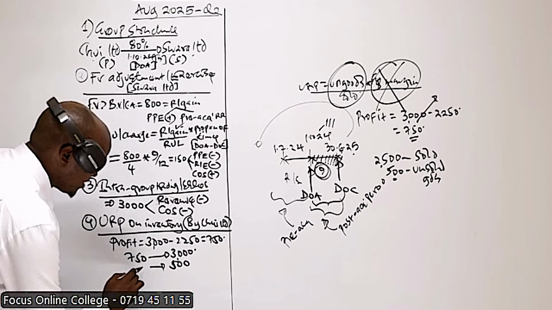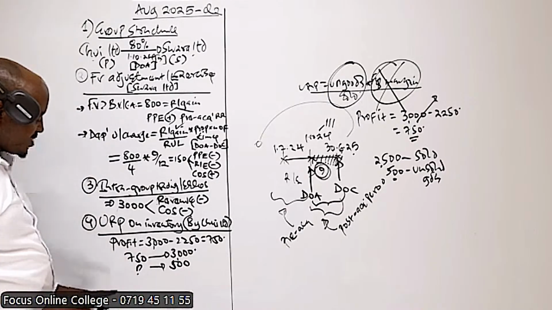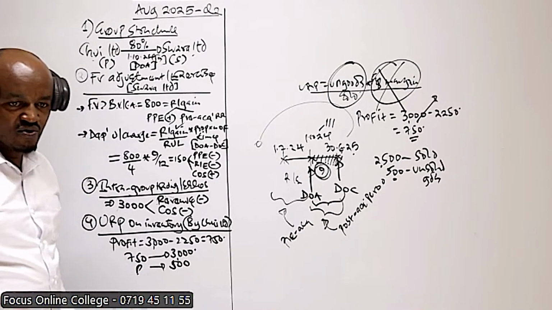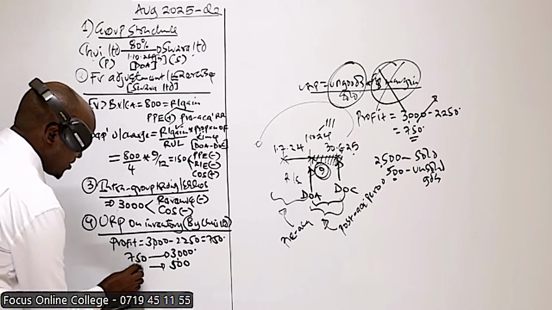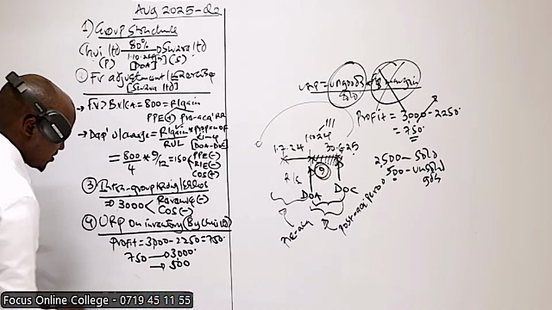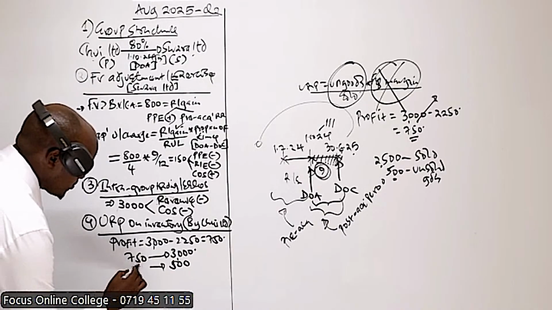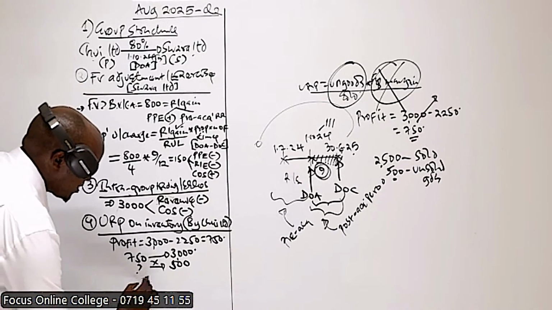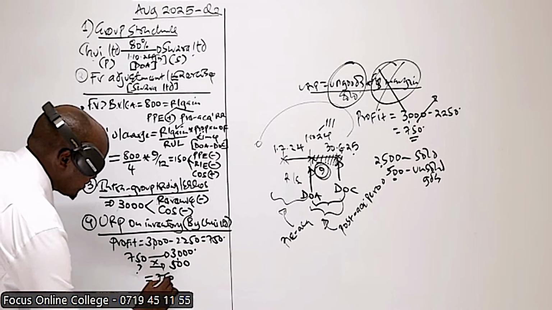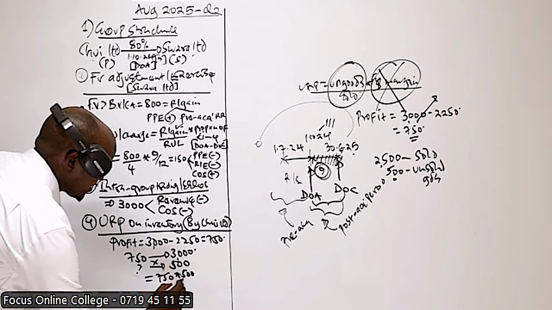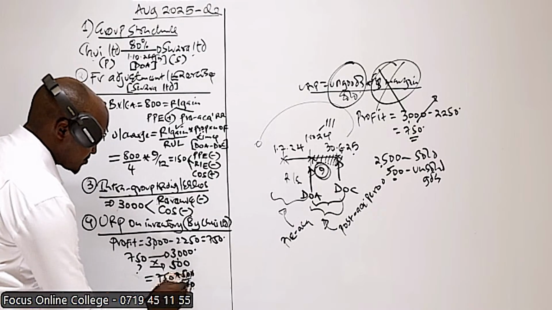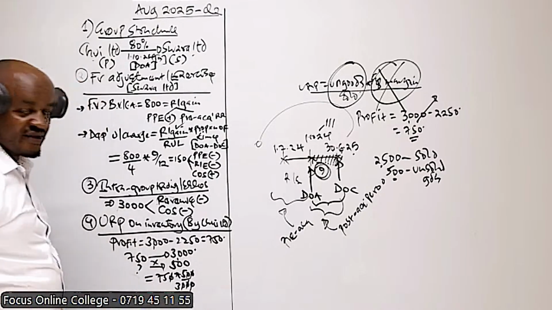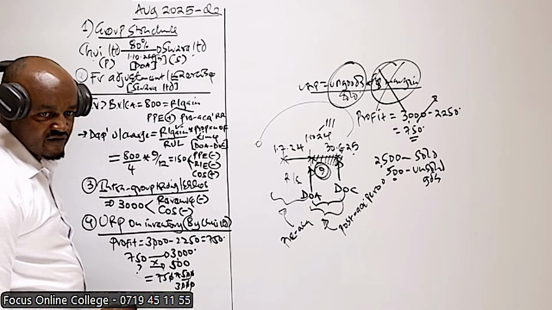So what we need therefore is to determine how much profit was made on these goods, which had a value of 500,000. So we just cross multiply, then we divide. So we take 750 times 500,000 all over 3,000.